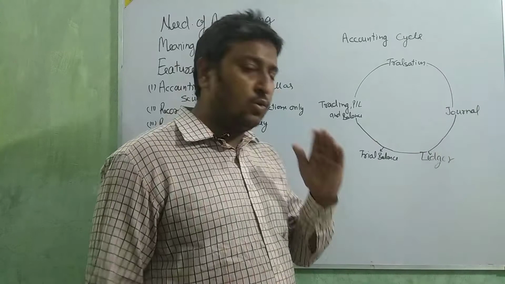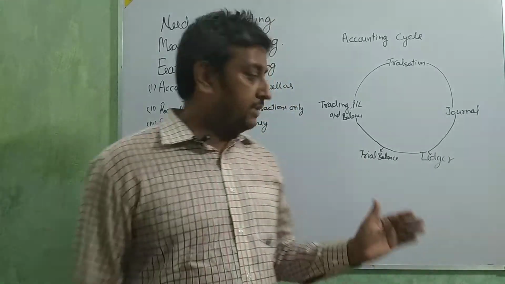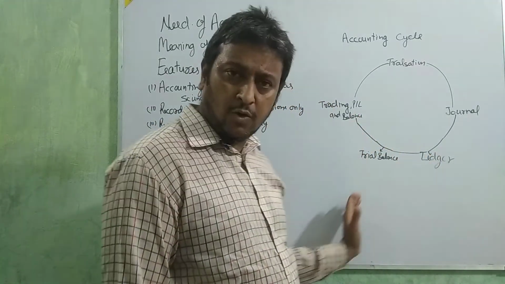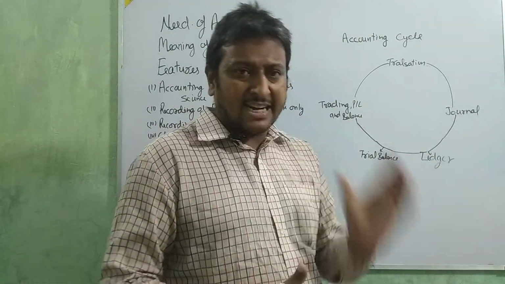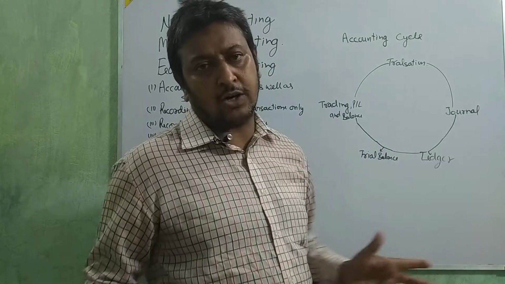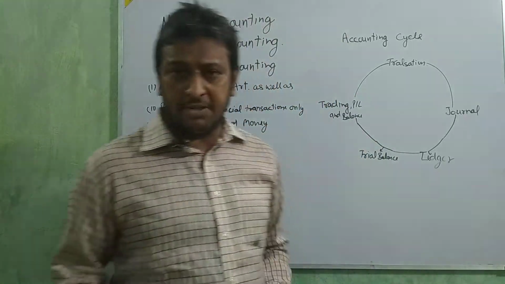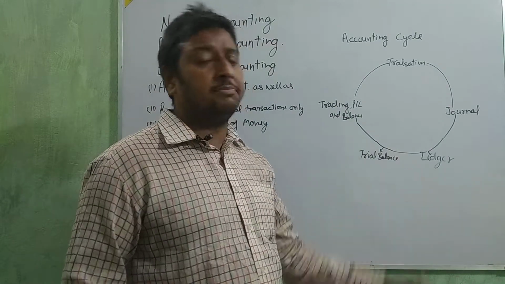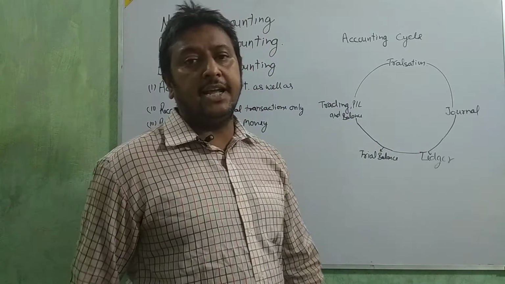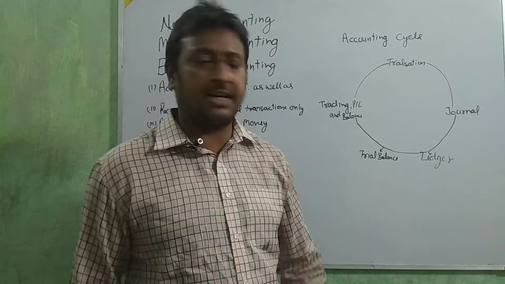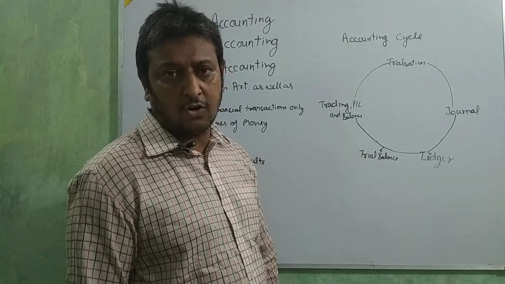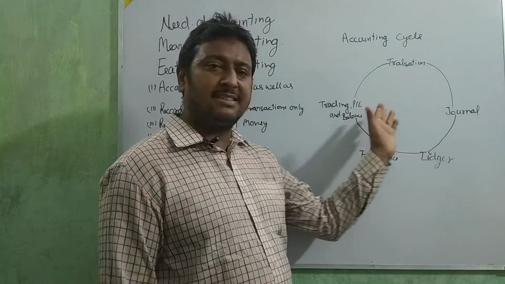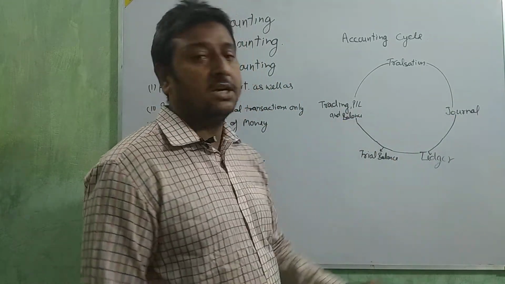Okay, beta? Two sides are there. In these two sides, we present all the accounts and all the amounts, debit and credit, and if both sides are equal, then okay, no problem. If they are not equal, then we search for the problem. Okay. After making this trial balance, we make the trading, P&L and balance sheet. First, we make the trading account from the balances of all accounts coming from the trial balance. Then the P&L, profit and loss account. Then the balance sheet.